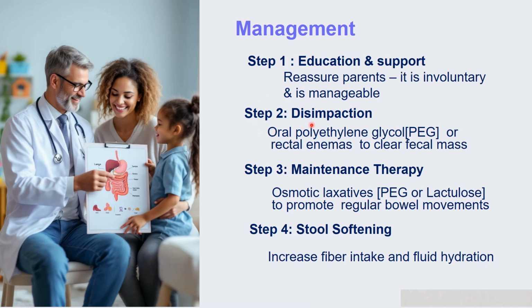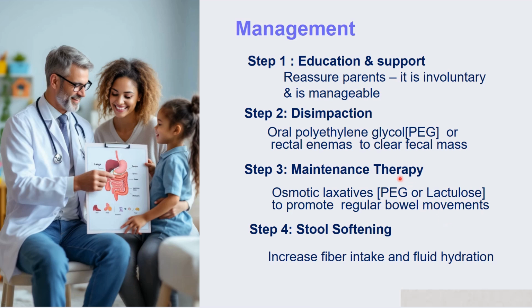Number 2, disimpaction is done because the stool is all loaded with constipated hard stool. So here you give oral polyethylene glycol, also known as PEG, or rectal enemas in severe cases to clear up the fecal mass so that all the hard stools will come out. After that, on step 3, you give maintenance therapy. That is, we continue the osmotic laxatives, either PEG or lactulose, to promote regular bowel movements. This maintenance therapy is continued for around 4 to 6 weeks depending upon the condition, so there are regular bowel movements.